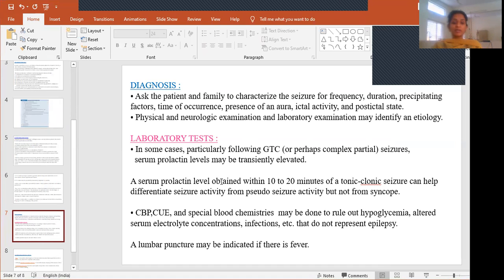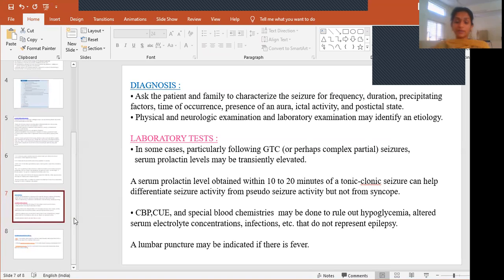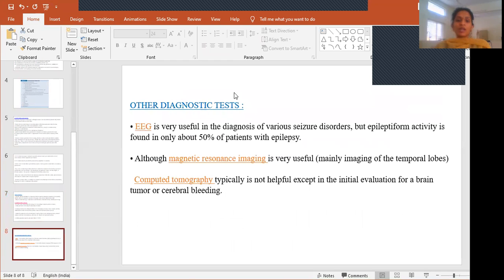And a lumbar puncture may be indicated if there is fever. If the patient is having fever, then we have to do a lumbar puncture. In the lumbar region, between two spaces of the lumbar bones, they introduce a needle and collect the CSF, that is cerebrospinal fluid, in order to rule out any infections which cause encephalopathy. So to rule out those conditions, we can go for lumbar puncture if the patient has fever. And then other diagnostic tests include EEG.